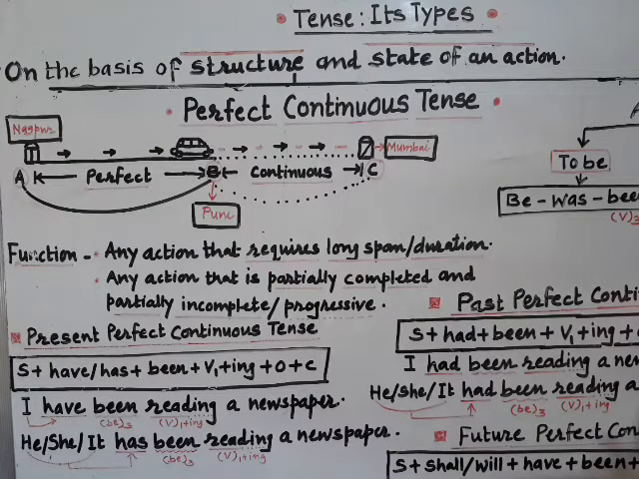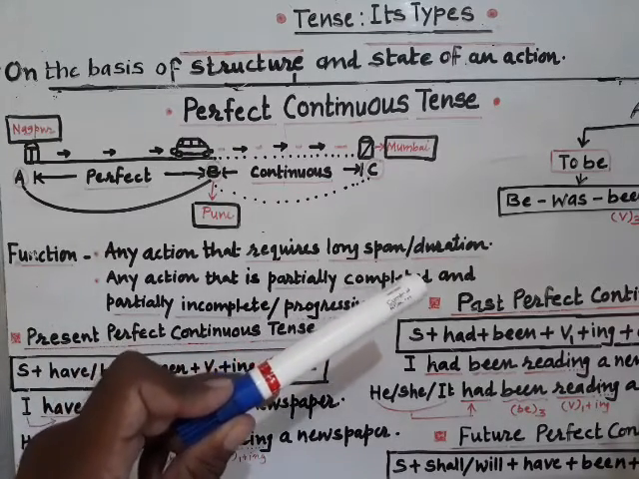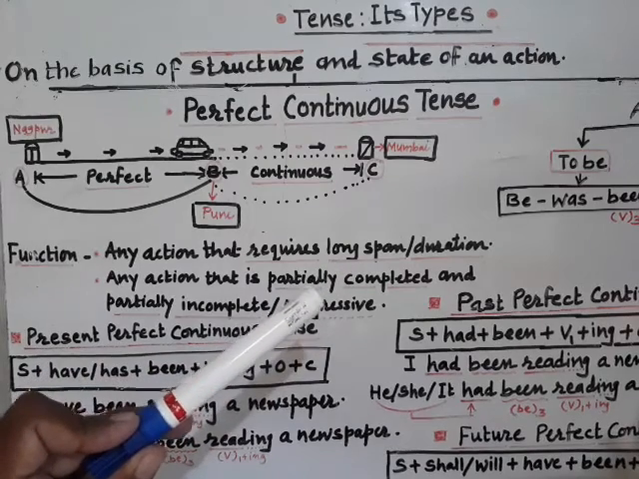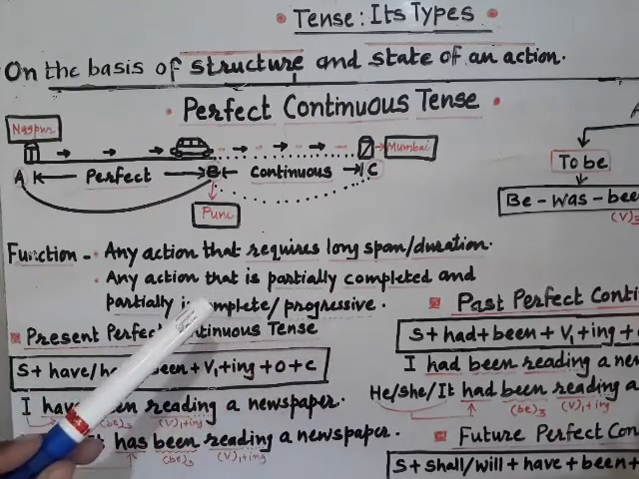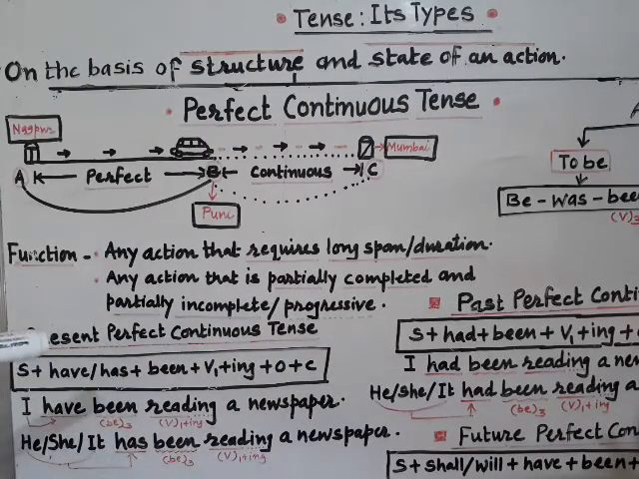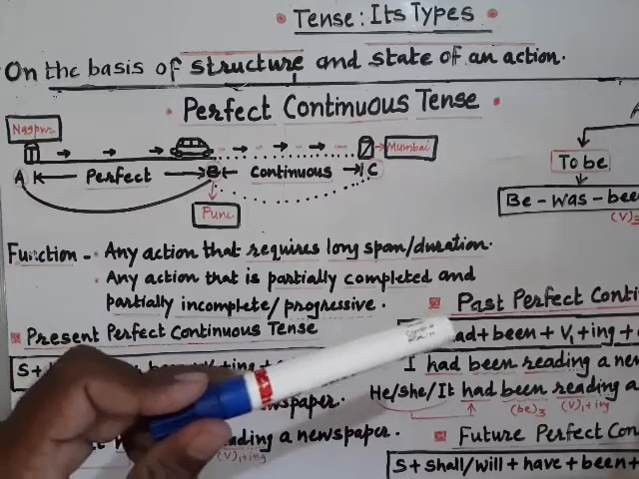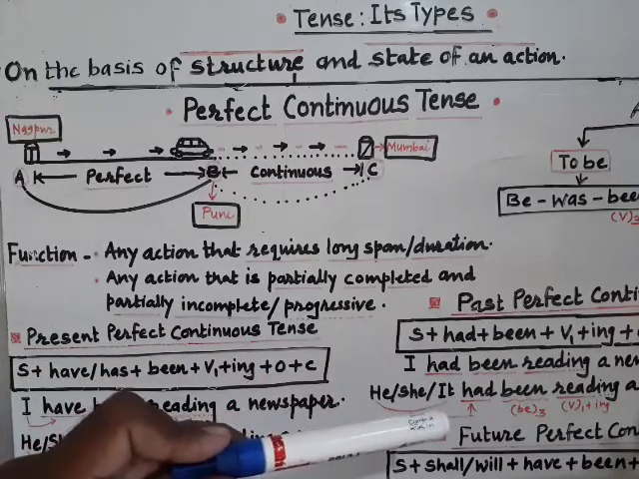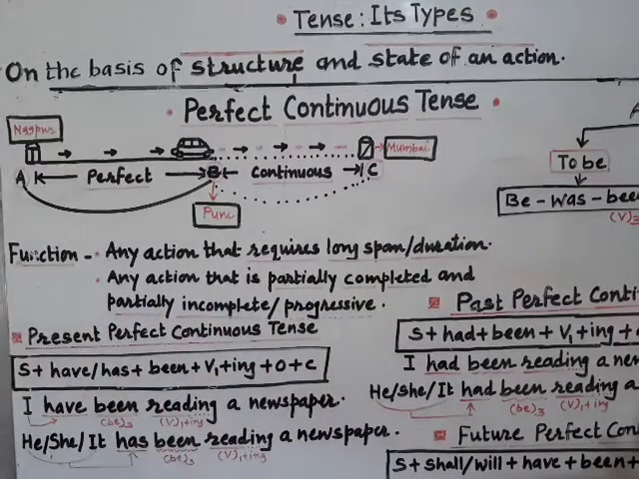Dear students, here we have seen three important points. The first one is that this is a last form, perfect continuous tense, which is normally used for any long duration or long span actions. Next, it is used for the action which is partially completed and partially incomplete one. And we have gone through the three different forms, that is present perfect continuous, past perfect continuous, and the last one is future perfect continuous. I also made you clear about the auxiliaries, that is of to be and to have.